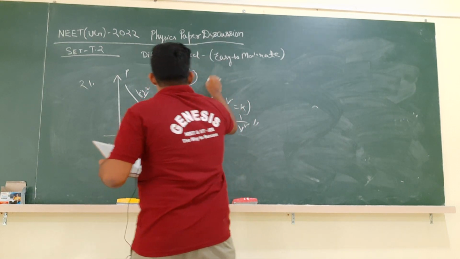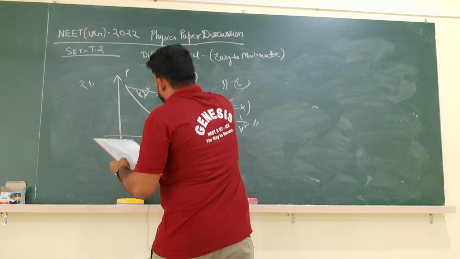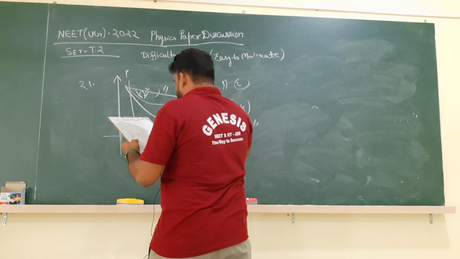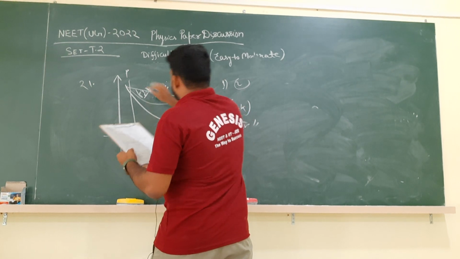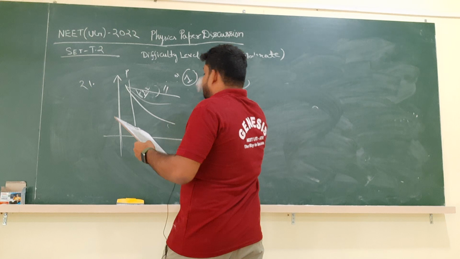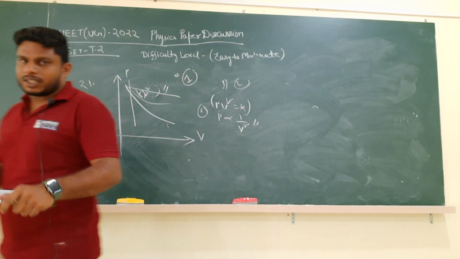They have given many graphs like that, but 2 is correct. Why is it correct? It has a high slope. The slope of the falling curve is very high because it is PV power gamma equal to constant. So like that we can solve question number 21 as well.